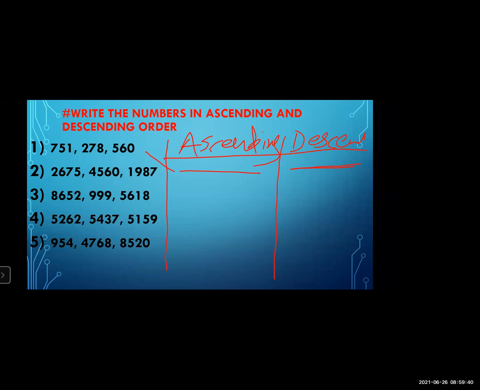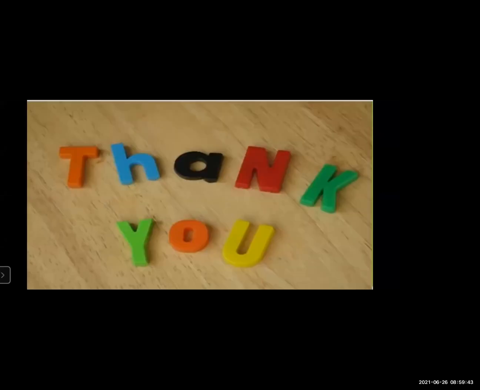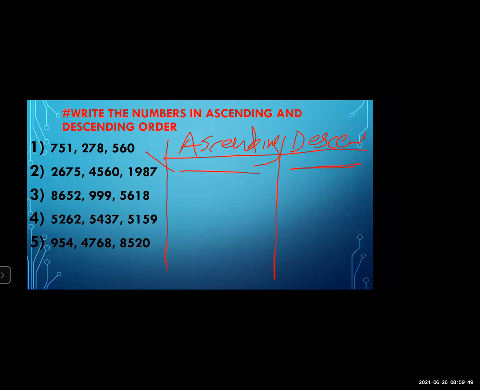Understood how to find the smaller number and how to find the bigger number? Now tell me, what is ascending order? Ascending order means from smaller to bigger. Yes, very good. It means to arrange the given numbers from smaller to bigger. And descending is totally opposite to ascending: to arrange the given numbers from bigger to smaller. That is descending order.